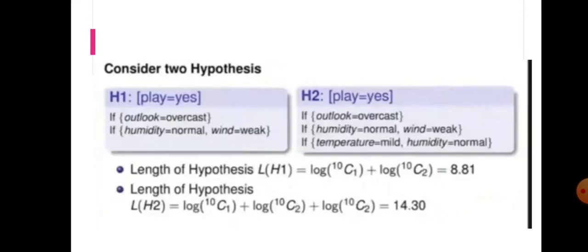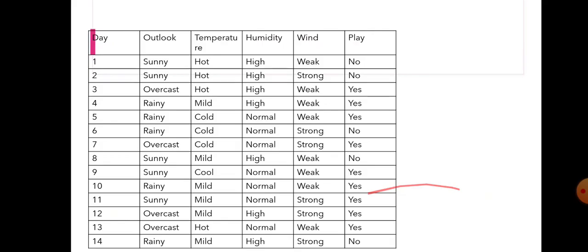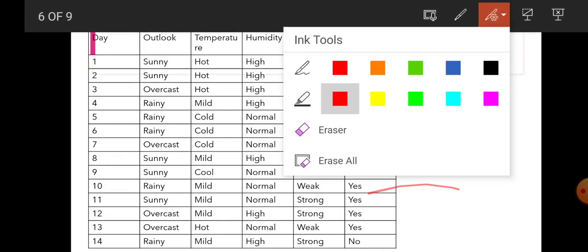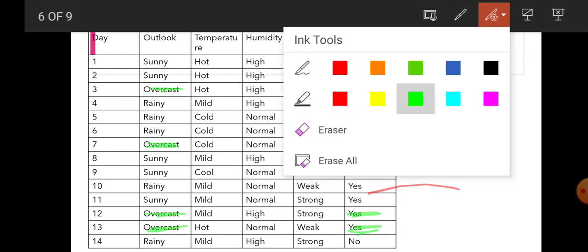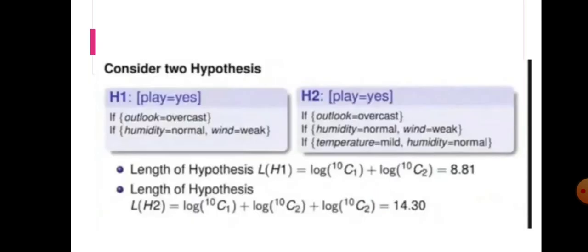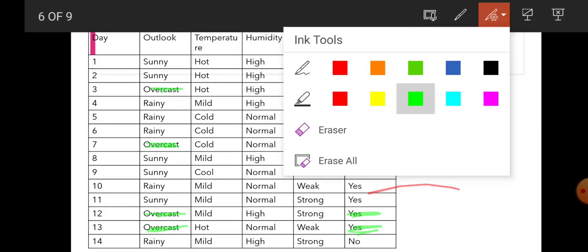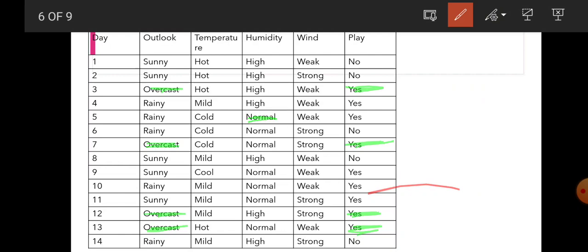Okay, I'm going to check my hypothesis 2, that is play equal to yes if outlook equal to overcast. If outlook equal to overcast, okay, I'm going to check the second condition, that is humidity equal to normal, wind equal to weak. Humidity equal to normal, wind equal to weak, the model has to say yes.